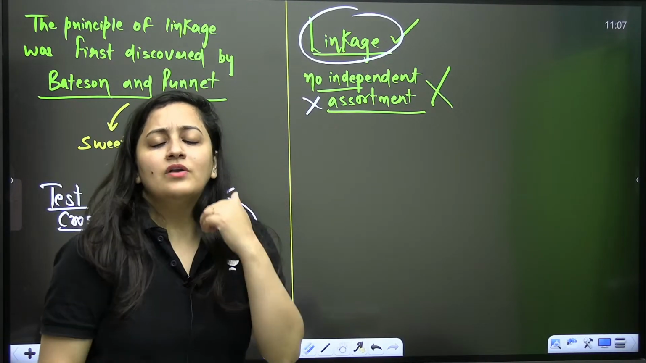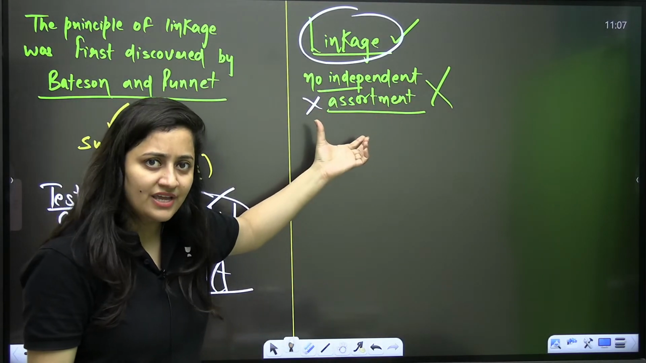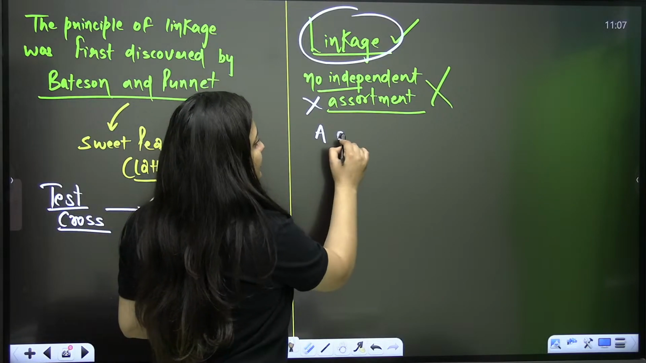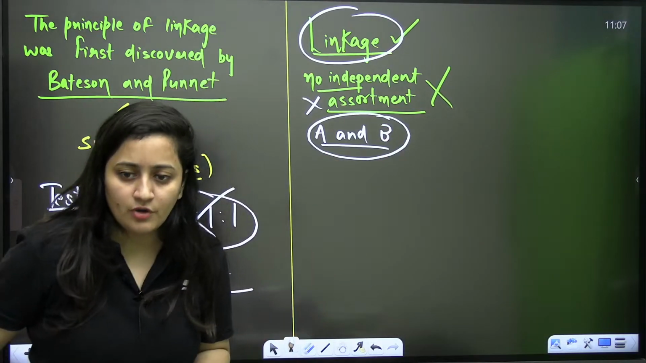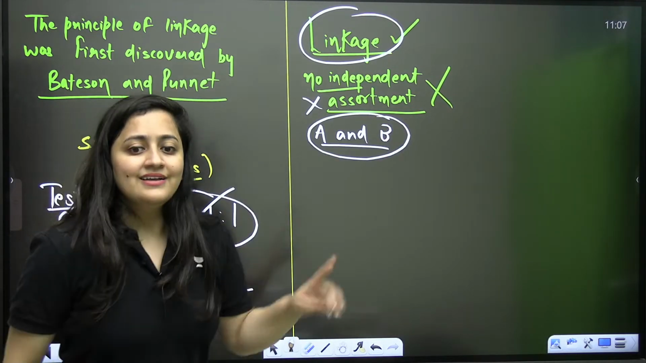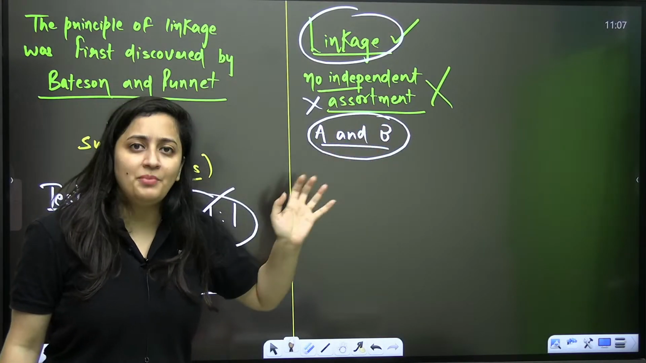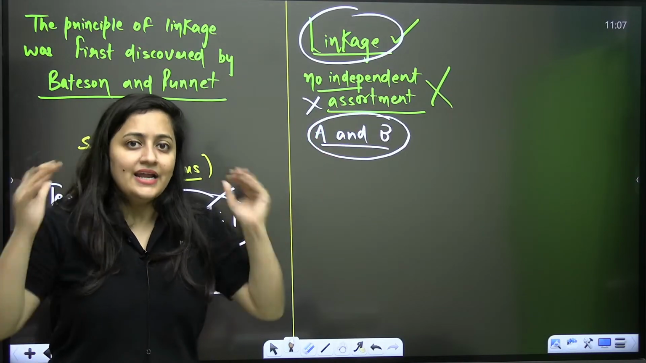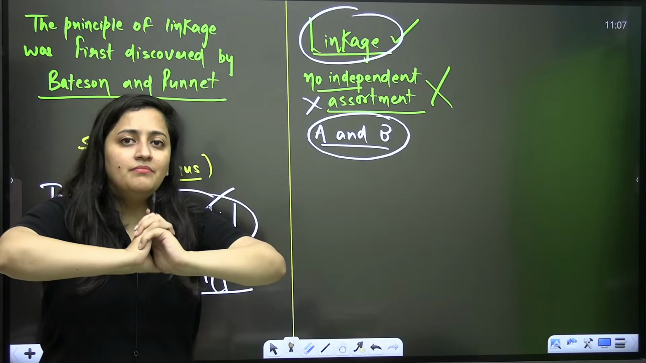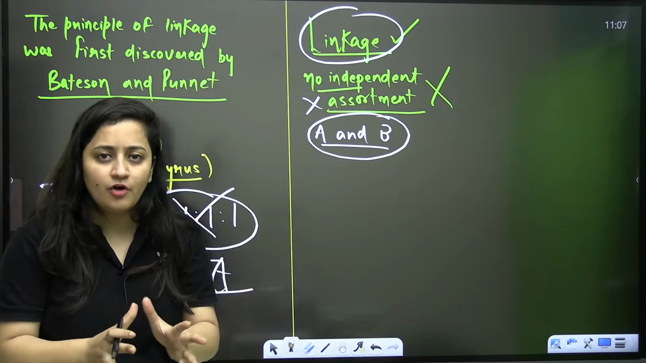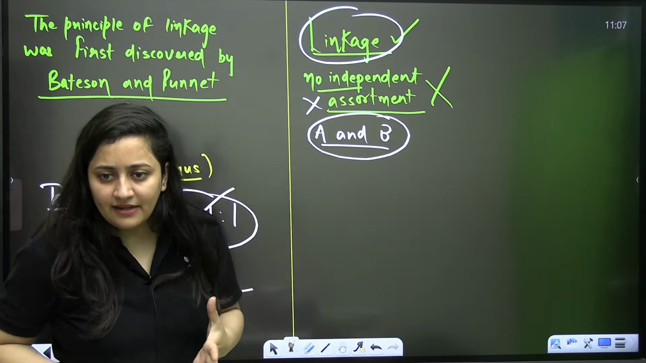In independent assortment, we used to say that if two genes are there, they do not affect each other's segregation at the time of gamete formation. The segregation of A does not affect the segregation of B. Independently they are segregating, and randomly they are meeting in the next generation when the diploid is formed.